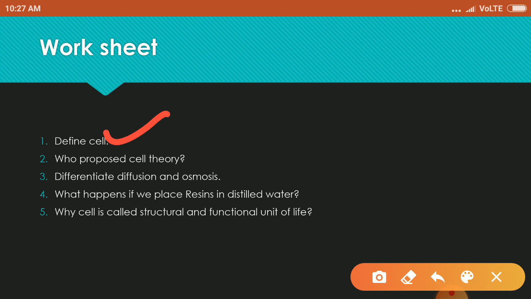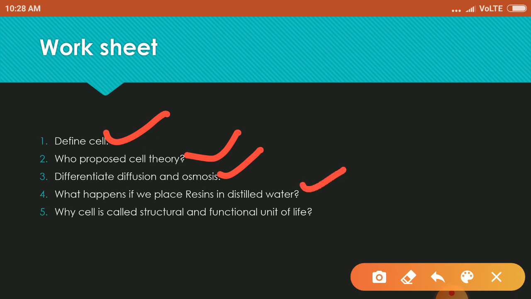Now differentiate diffusion and osmosis. Right now, just now we have done this. In diffusion, movement of substances occur but without semi-permeable membrane, and in osmosis, semi-permeable membrane is required. Osmosis occurs only with water, but in diffusion it may be with water and air. What happens if we place resins in distilled water? In this case, water enters into the cell, so endosmosis takes place, and the net result will be that the cell or the resins swell up.